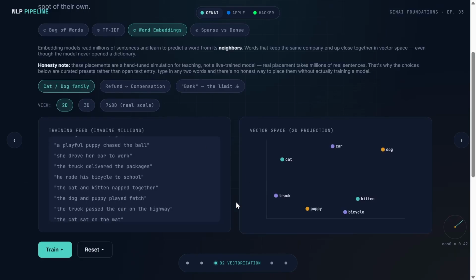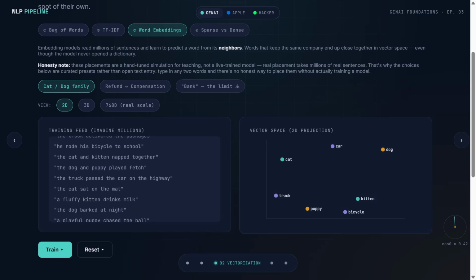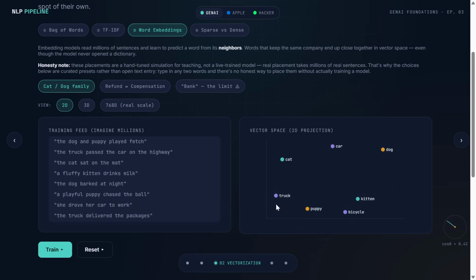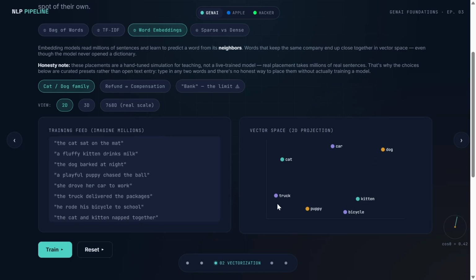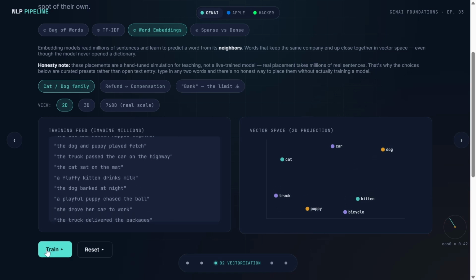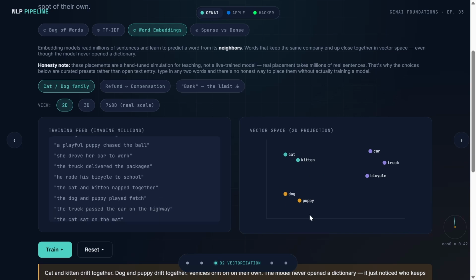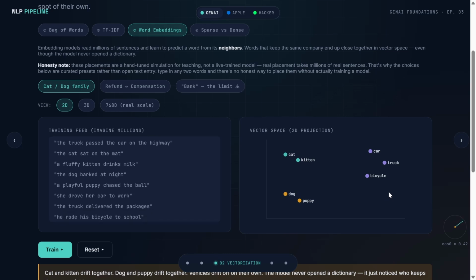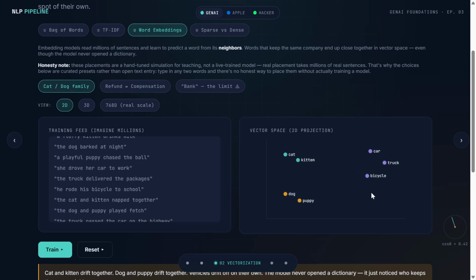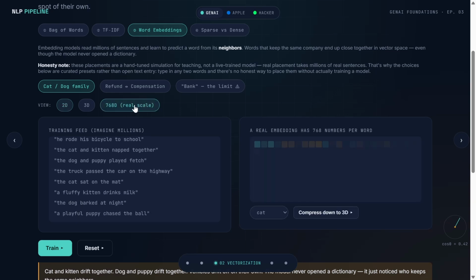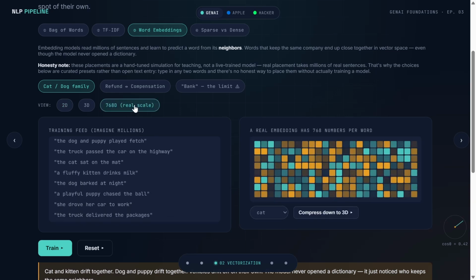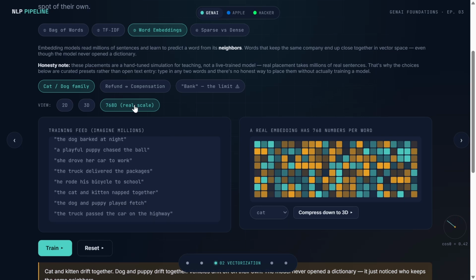In word embeddings, as we told, millions of texts we are feeding and training, and you see here we got the vector space: cat, dog, car, truck, puppy. I will start training. You see magically how the clusters will be formed. Cat and kitten are close together, dog and puppy are close together, and cat and dog are close compared to car, truck, bicycle. And car, truck, bicycle are close together. But in the real world, do only these 2 dimensions appear? No, there will be 768 dimensions. There can be 4000 dimensions, meaning each word will have that many features.